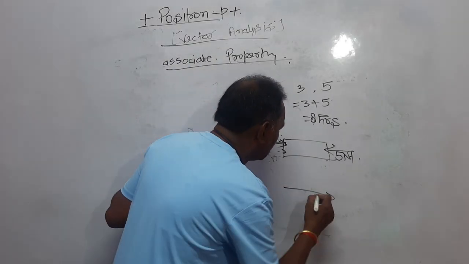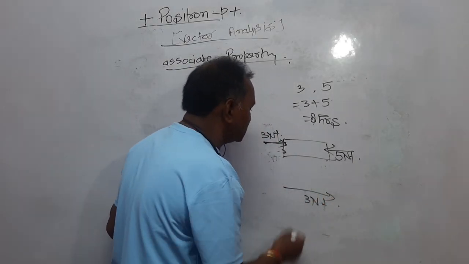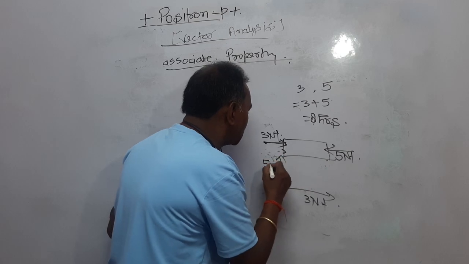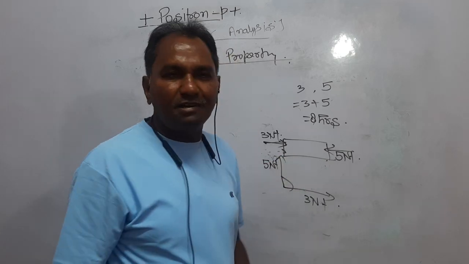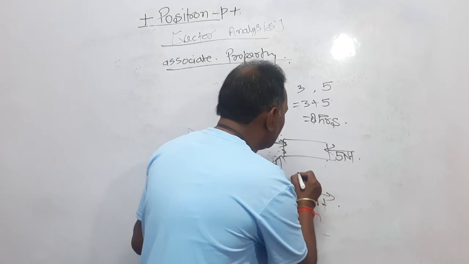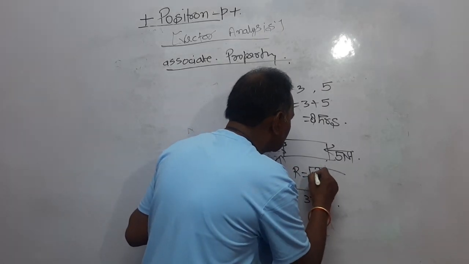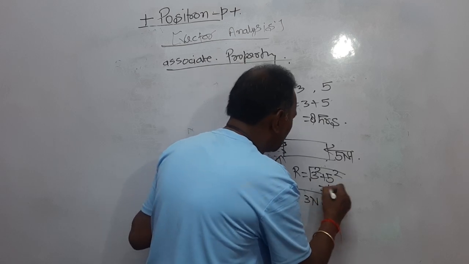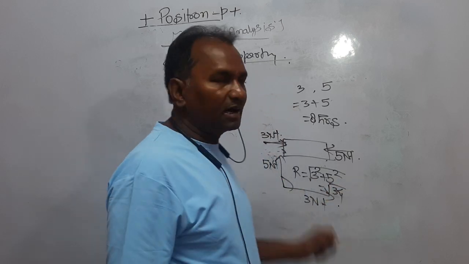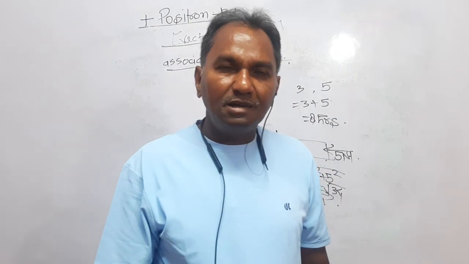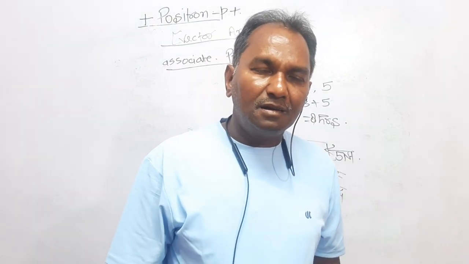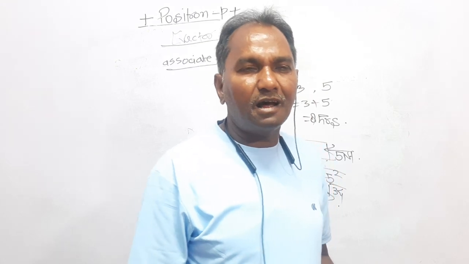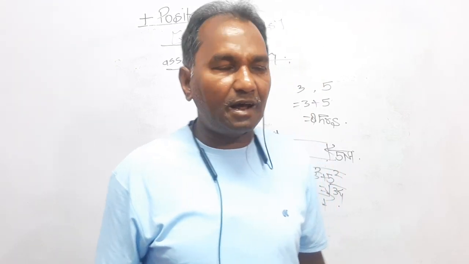Now, a man is applying 3 Newton force in this way, another one is applying 5 Newton in this way, and these are at 90 degrees to each other. In that case, the resultant will be R is equal to under root 3 square plus 5 square, that is 9 plus 25, under root 34. It means in vectors, the angle between them is also relevant, right? At what angle the two vectors are acting is important and it has an impact on the resultant.